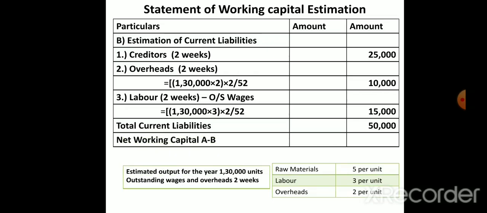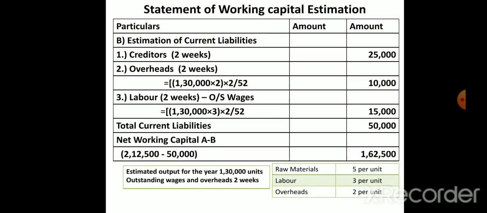So net working capital, because here they have not given any contingency, we will directly take net working capital is A minus B. So A minus B is 2,12,500, the total current assets, minus total current liability 50,000. So 1,62,500 is your net working capital requirement. So you can make a note. So the company's net working capital required for 2021 is 1,62,500. So this is how you can calculate net working capital.